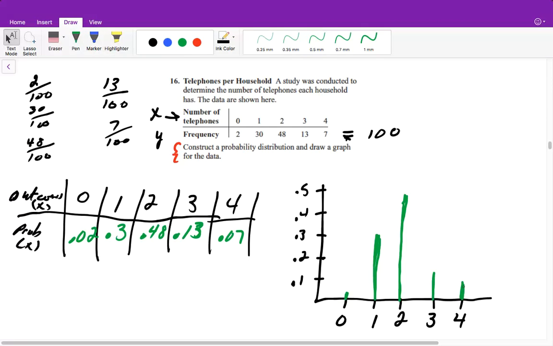Right? It's actually pretty easy. We just take each frequency and divide it by the total number in order to identify the probability. And then our probability is our y, and our outcome is our x, and we create our graph. And it's nice and easy. All we have to do is pretty much just draw those straight lines.